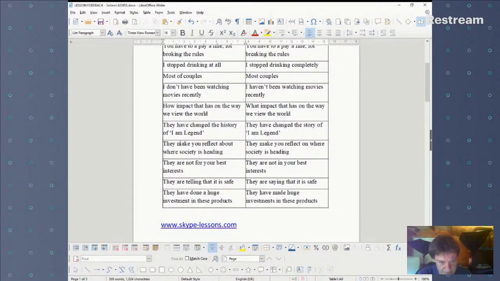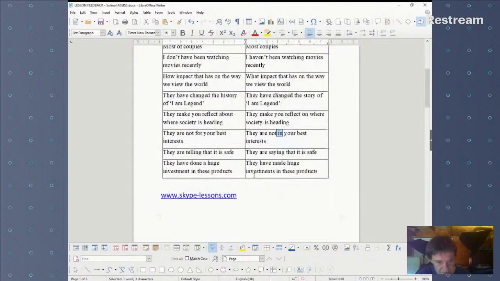Okay, they make you reflect about where society is heading. This is a very common preposition mistake, yeah? They make you reflect on where society is heading. So you reflect on something. They are not for your best interests. No, another preposition mistake. They are not in your best interests. Yeah, we talk about what is in your interest and what is not in your interest. And so please use the preposition in with the noun interest.